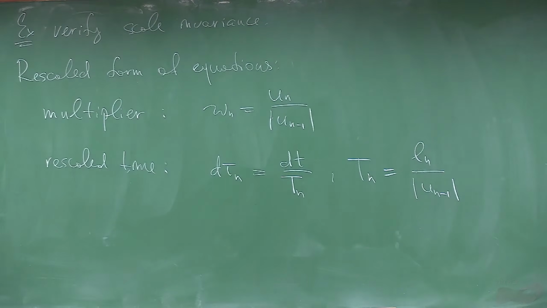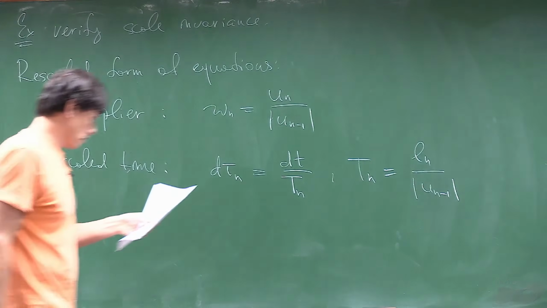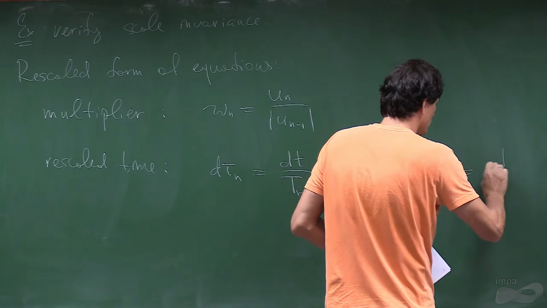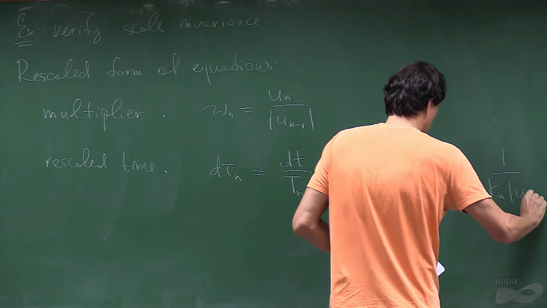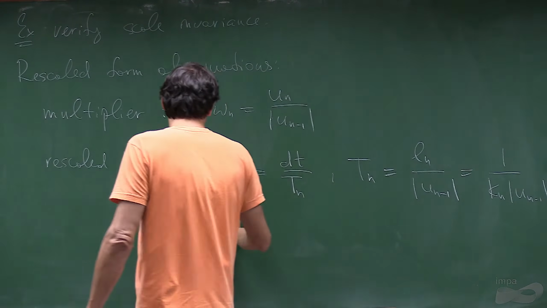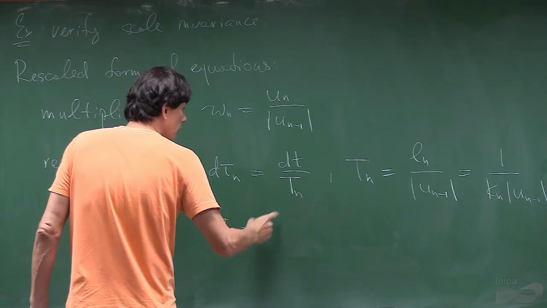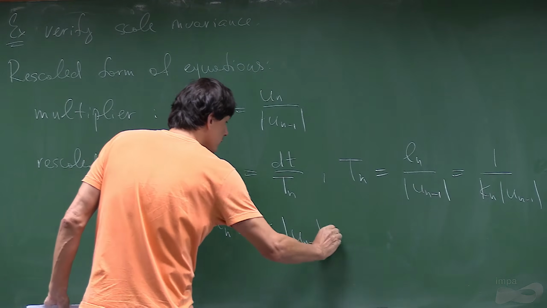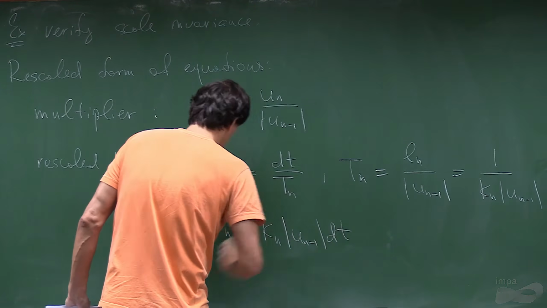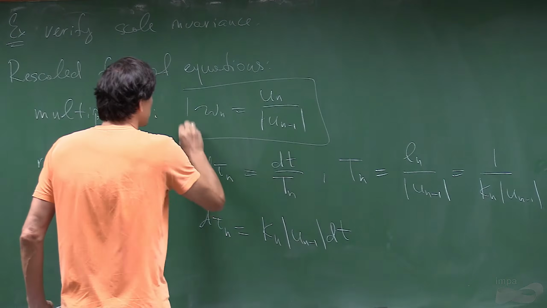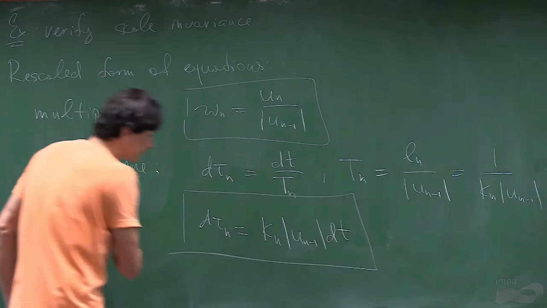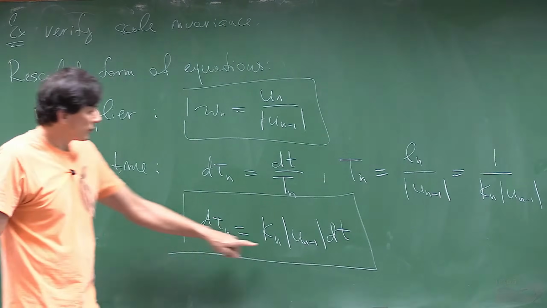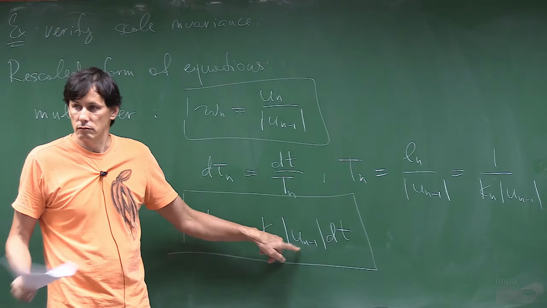So this is it, and this is what? So L is 1 over k_n. So this is 1 over k_n |u_{n-1}|. So in other words, dτ_n is k_n |u_{n-1}| dt. So that's the first transformation. You see, we change time dynamically, right? So it depends on variables and so on.